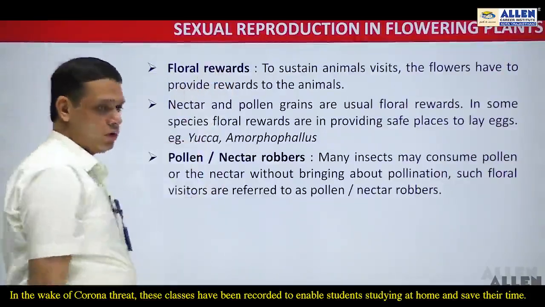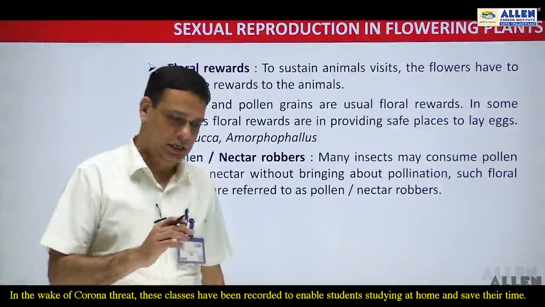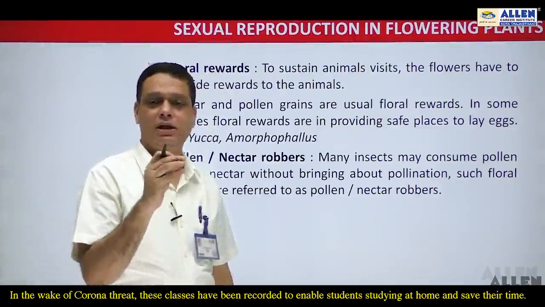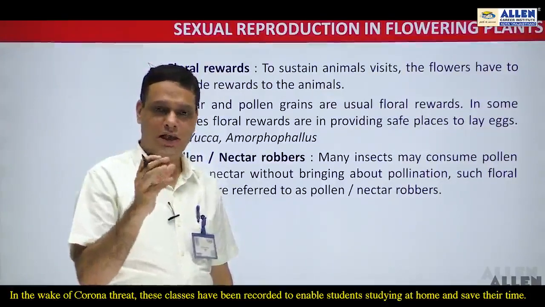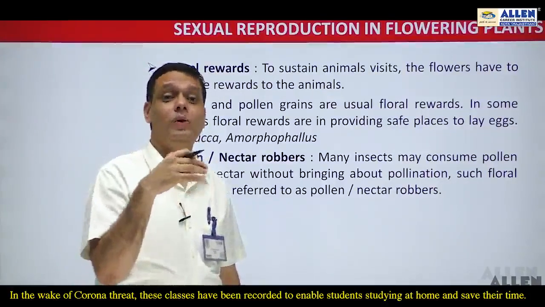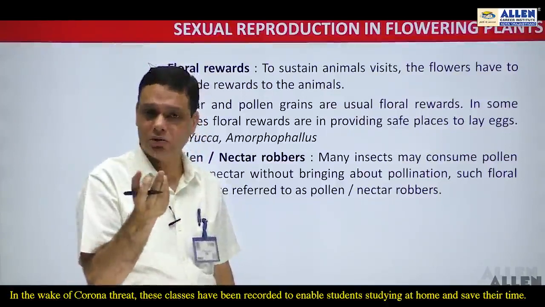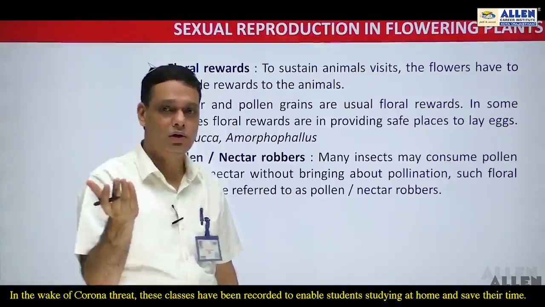Now there are the floral rewards. Any animal, whether insect or large animal, visits the plant only when they are attracted to it, and the attraction may be due to color or fragrance.